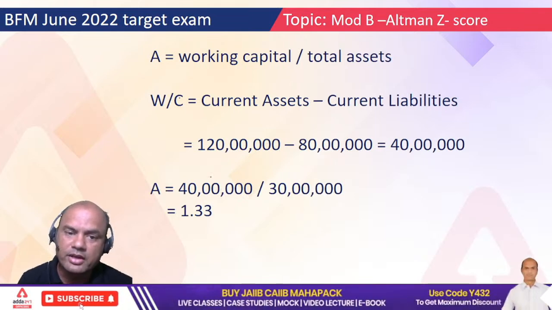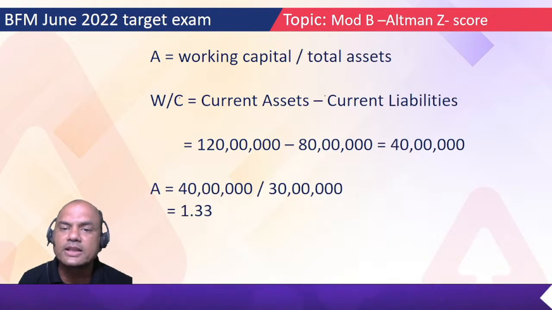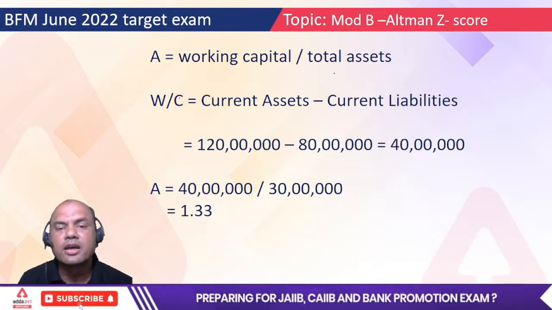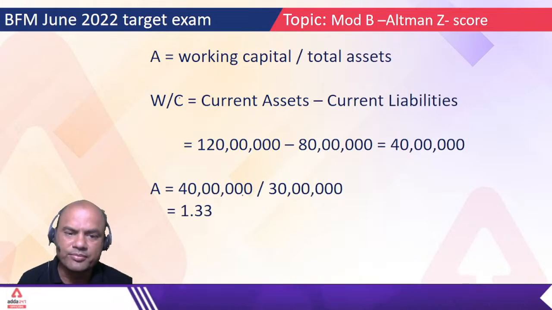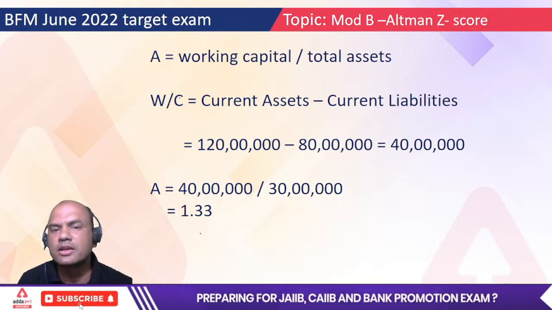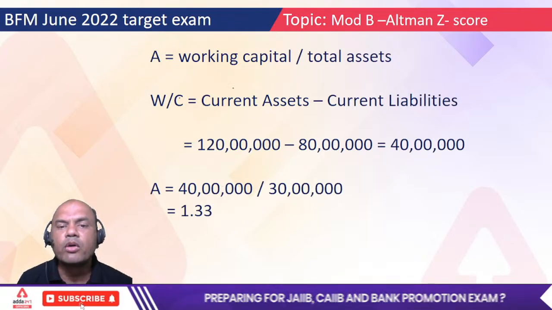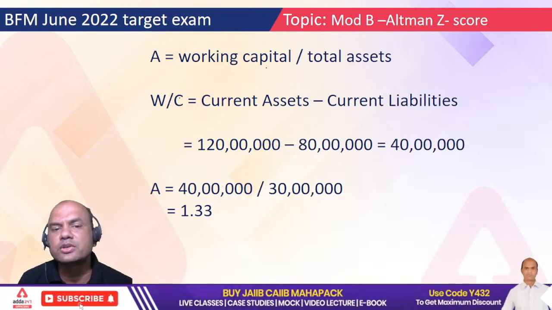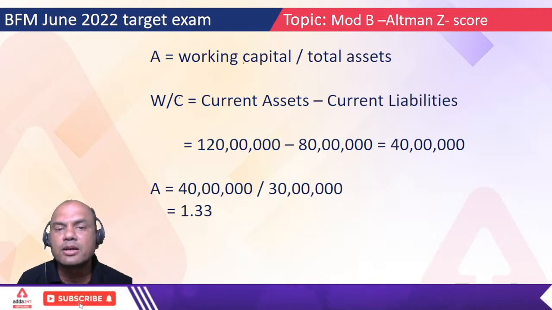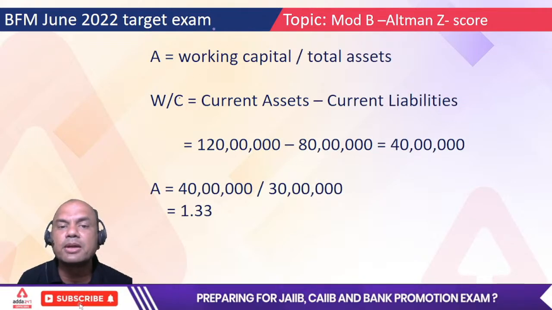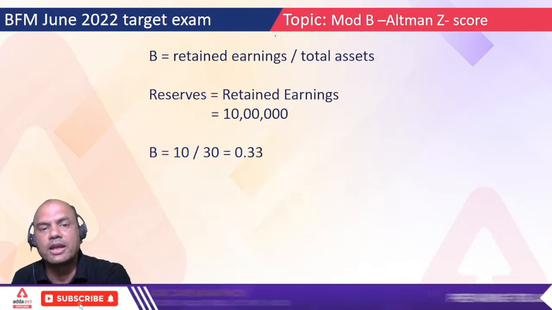Got this point, everyone? How did we find out the working capital? Current assets minus current liabilities, right? Current assets are given as 120, current liabilities 80. We'll remove these zeros now, enough of further calculations. So it is only 40 lakhs. So 40 upon 30, 1.33. What does this ratio show? This ratio shows the working capital, meaning movement, turnover of that company. How much floating money does that company have? That is shown by A.